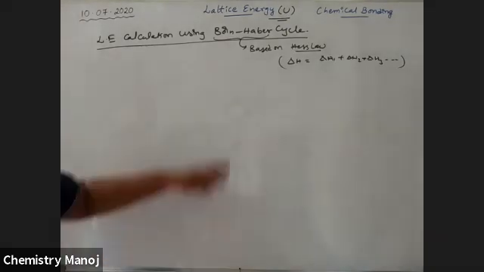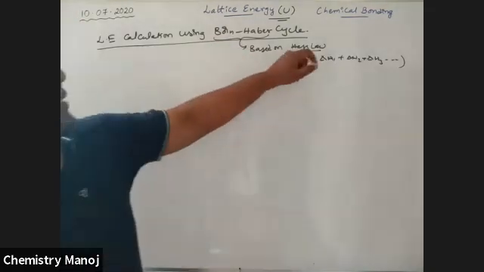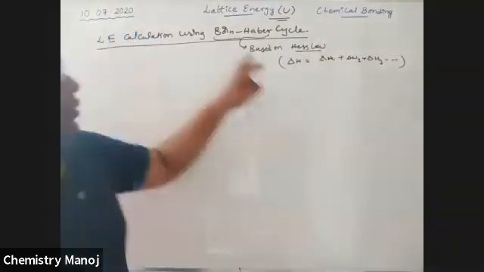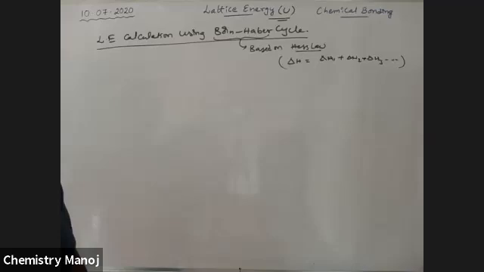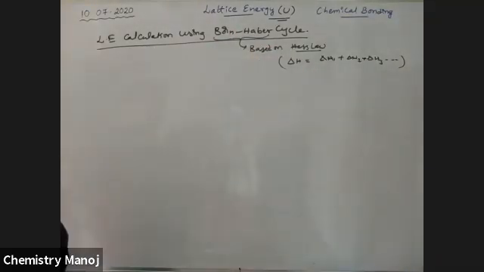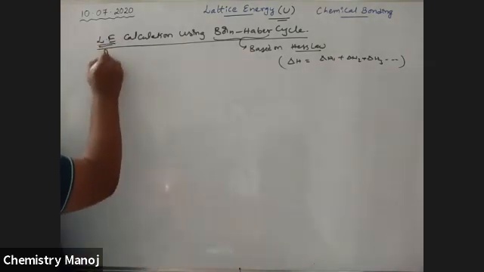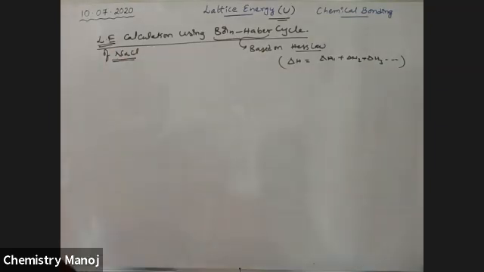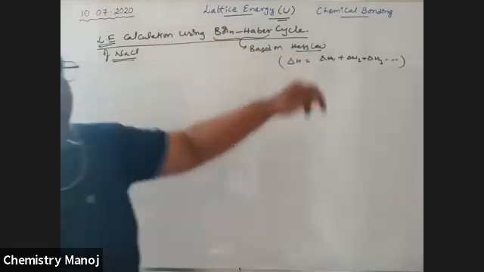These two laws are already completed. Now, the Born-Haber cycle is based on Hess's law. Hess's law I already explained yesterday. So see here, how to calculate lattice energy of NaCl? I am trying to calculate lattice energy of NaCl using this Born-Haber cycle. For this purpose, we use Hess's law.